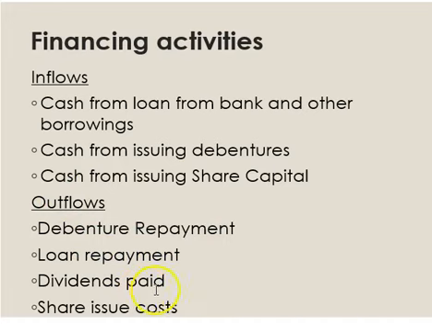When we pay dividends to our shareholders, something to do with our equity, there will be a cash outflow. And lastly, when we issue shares, there will be share issue costs. So share issue cost is a kind of cash outflow as well. All the items here are related to either your equity or your non-current liability. So you need to read the question carefully.